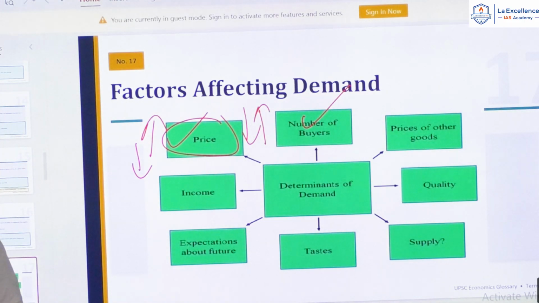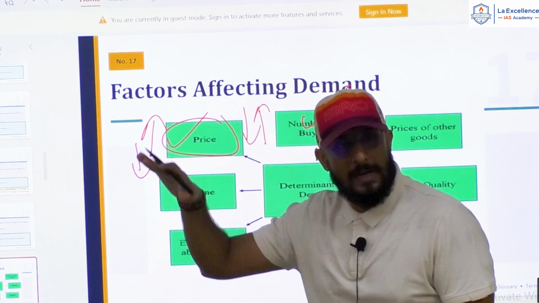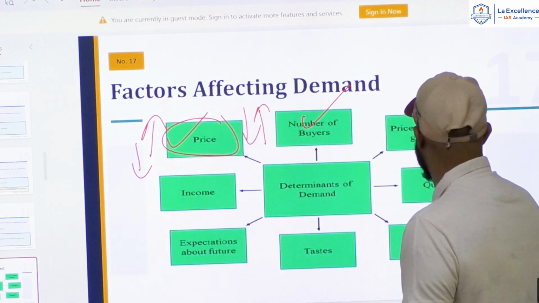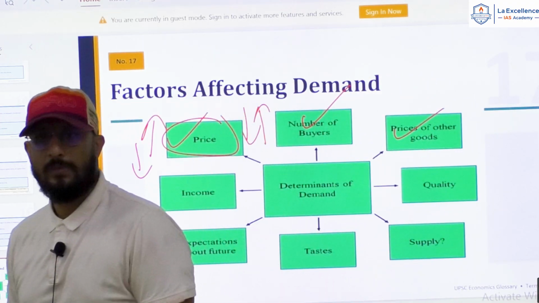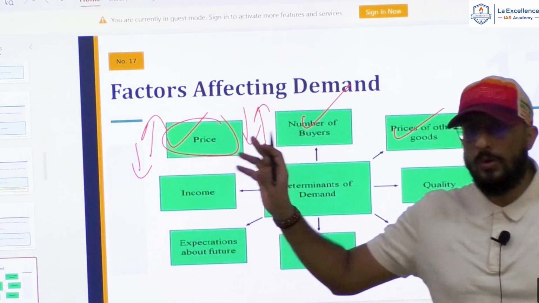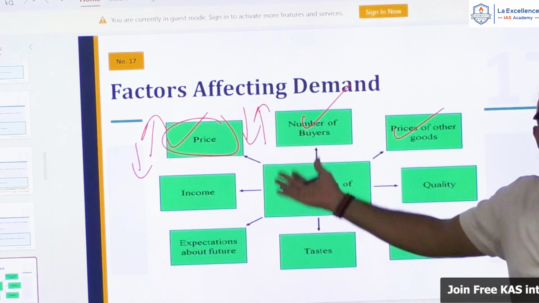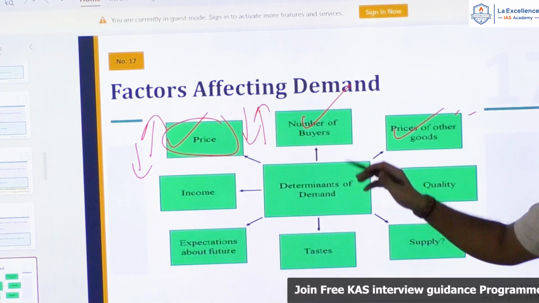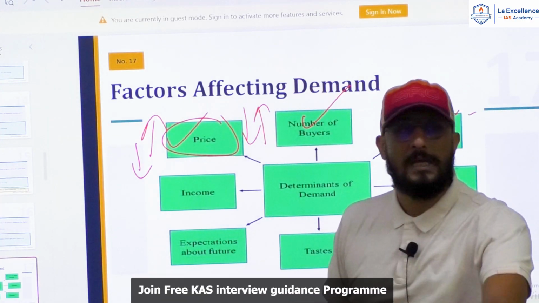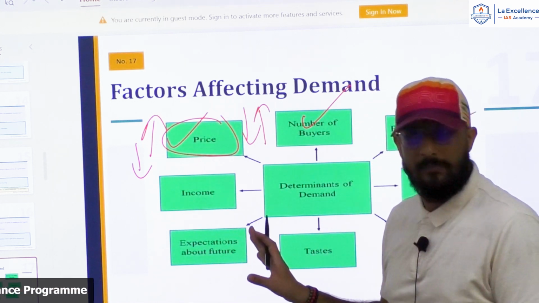If there is more number of buyers, demand will what? Increase, right? More number of buyers, demand will increase. Less number of buyers, demand will decrease, isn't it? Yes. Prices of other goods. If the price of the substitute good increases, demand for this good will increase. If the price of substitute good decreases, demand for this good will decrease. We'll talk about that, right?